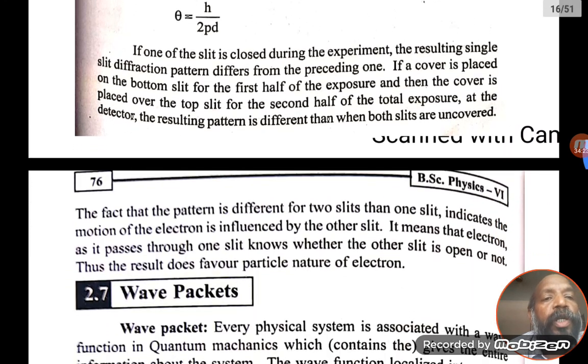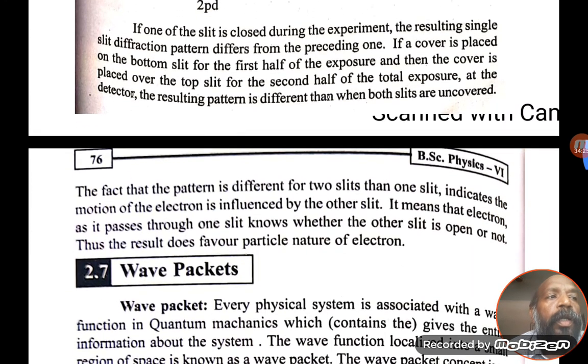So we can conclude that electrons exhibit wave nature. Not only electrons, but any particle in motion shows wave nature.